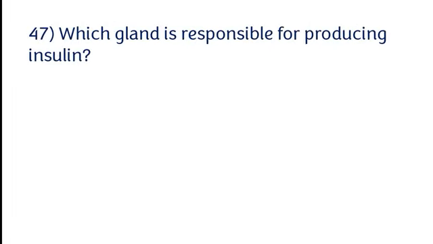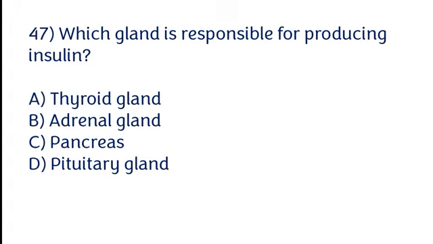Which gland is responsible for producing insulin? Thyroid gland, adrenal gland, pancreas, pituitary gland. The correct answer is option C.